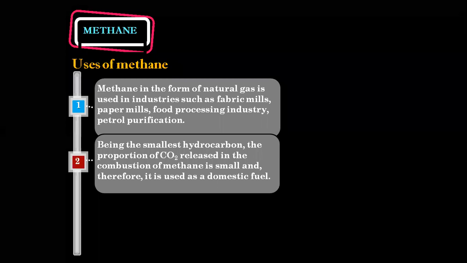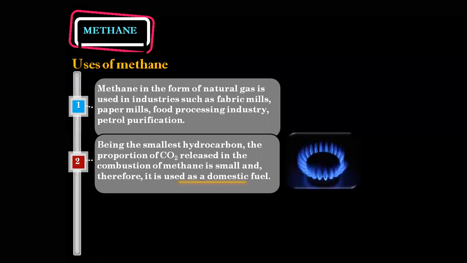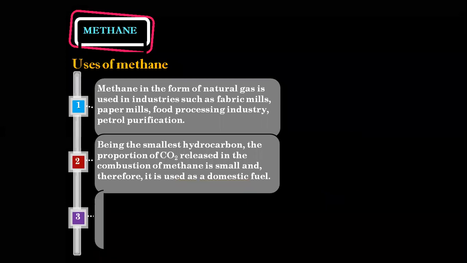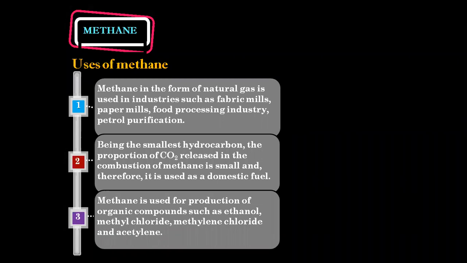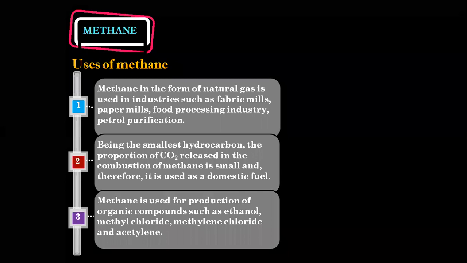Third point, methane is also used in the production of organic compounds. As we've discussed about organic compounds, like ether, alcohol, ketones, functional groups of carbon compounds. Methane is also used in the production of organic compounds such as ethanol. Basically, ethanol stands for ethyl alcohol. When I take the IUPAC name of ethyl alcohol, it becomes ethanol, then methyl chloride, methylene chloride, and acetylene.